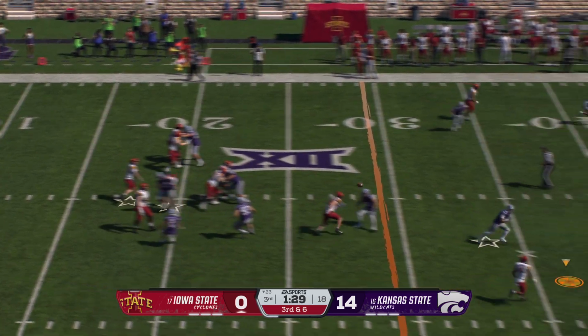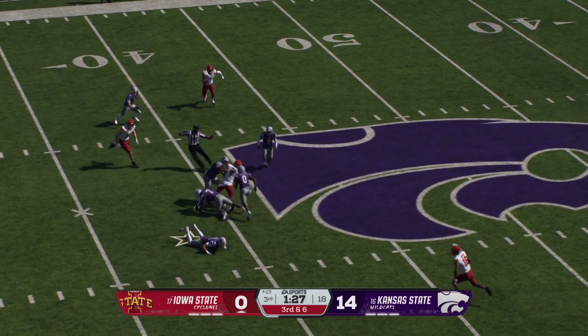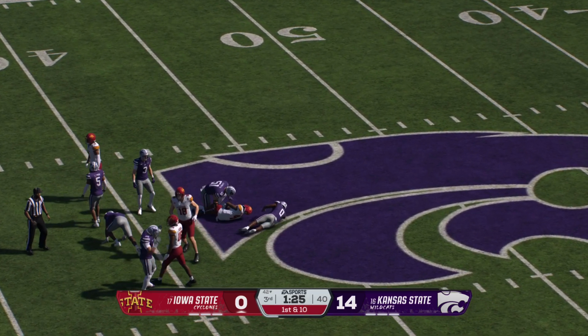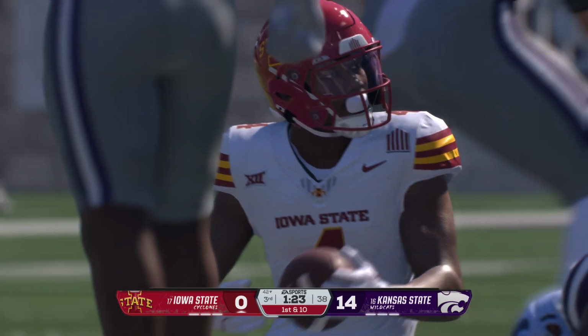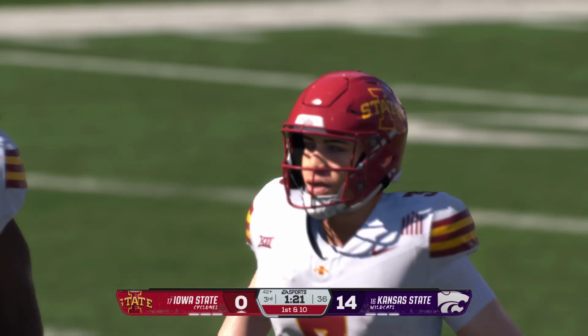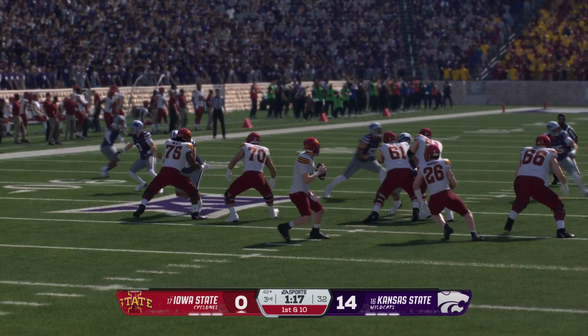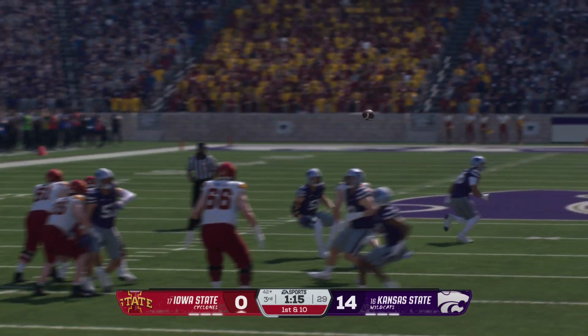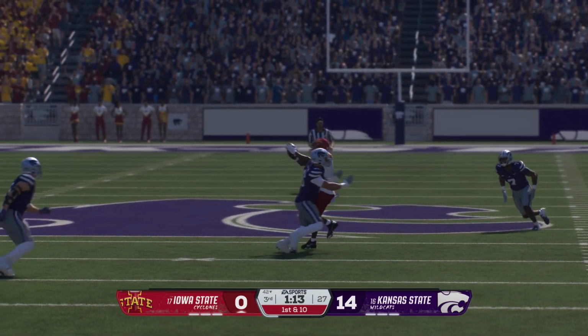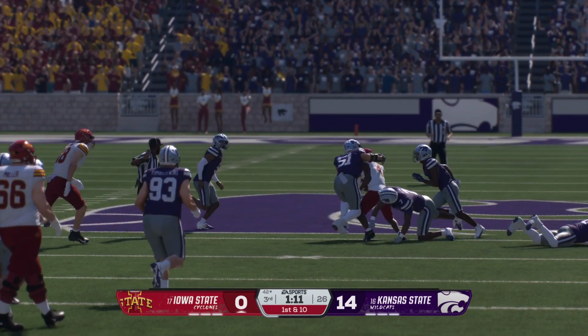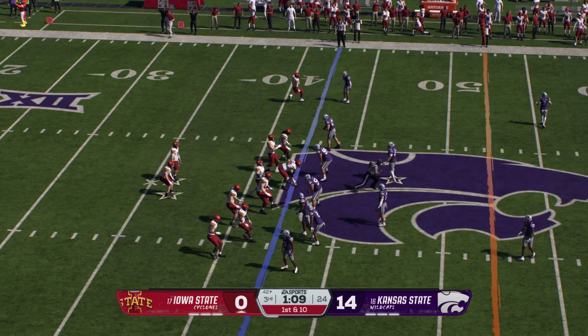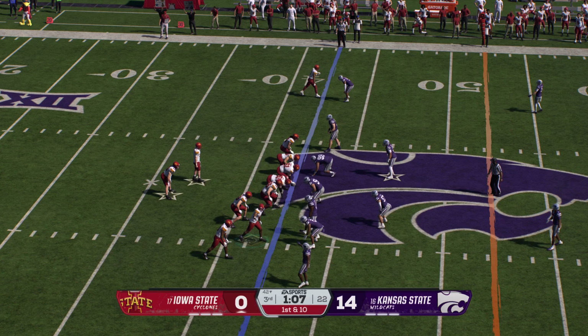Dropping back. It's Becht. Catch is made down the middle. That gain is good enough for a first down. Ball spotted at the 42. This is a big conversion by this offense. They're down now in this second half. Probably limited opportunities at this point in the game. Every chance you get your hands on the ball, you need points. They keep this drive alive right here. And the Cyclones will line up on 1st and 10.